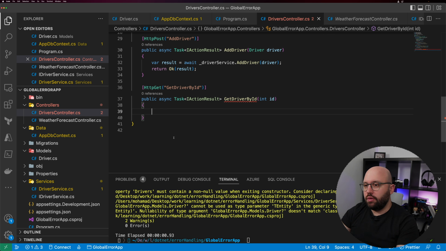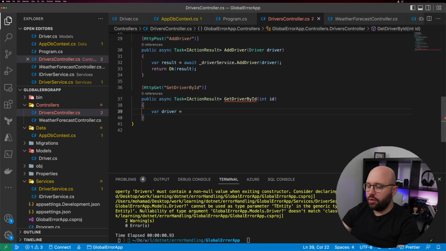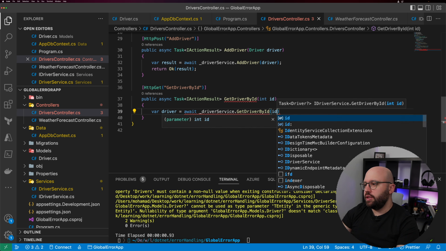First, var driver equal await driver service GetDriver, passing the ID.